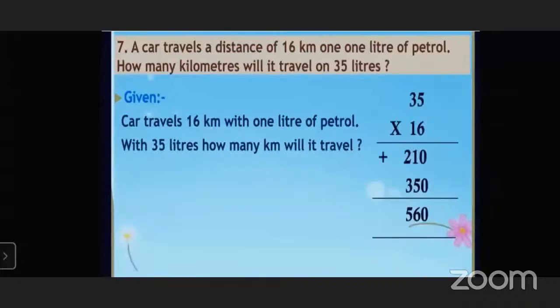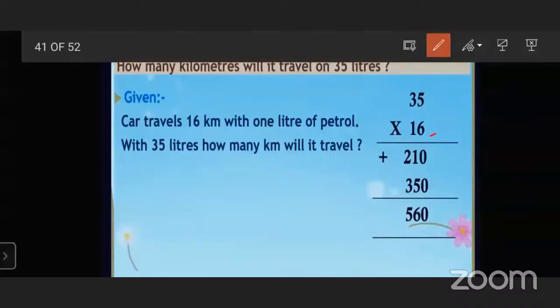So 35 multiplied by 16. 6 5s are 30, carry over 3. 6 3s are 18, 18 plus 3 is 21.